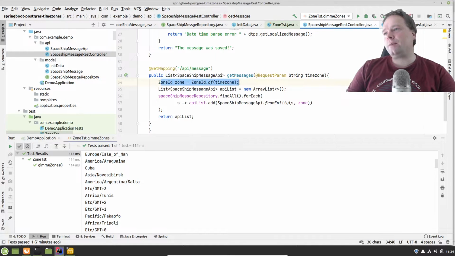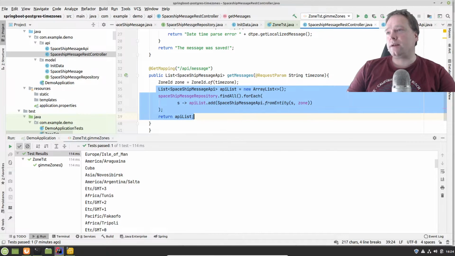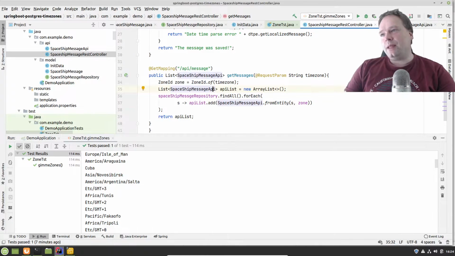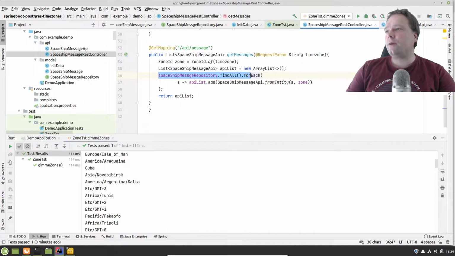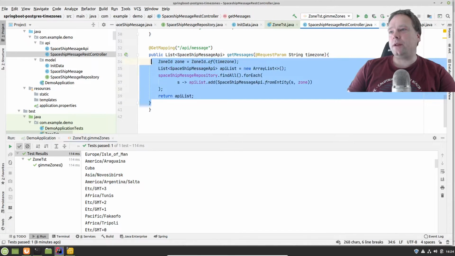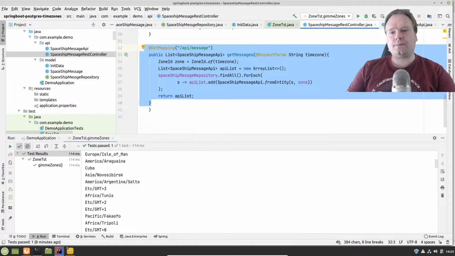I should also have wrapped this in try catch and then returned a nice message if the time zone is not recognized. But I did not do that right now. So, then we have the spaceship message repository right here. We are finding all of them. Then for each entity, we are converting it into a spaceship message API bean instead. And then we're returning the list like that.